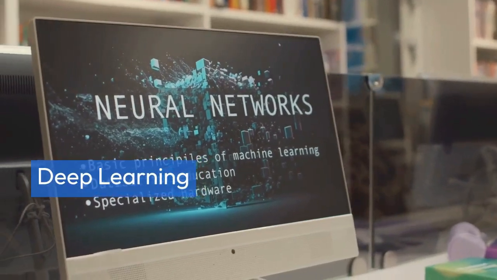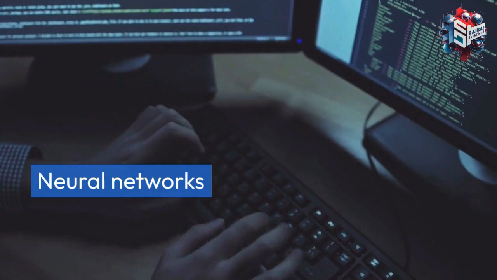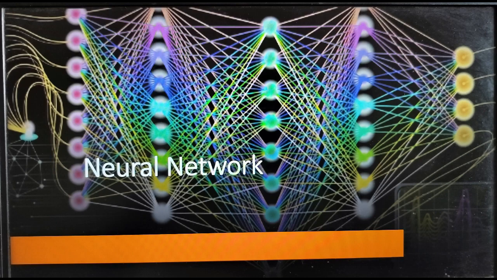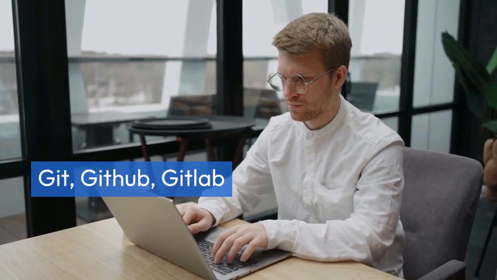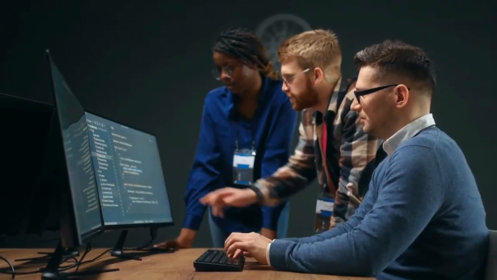Take the next step with deep learning. Learn about neural networks, natural language processing, text representation and classification. Lastly, learn about version control tools like Git, GitHub, GitLab, Bitbucket to round off your skill set.